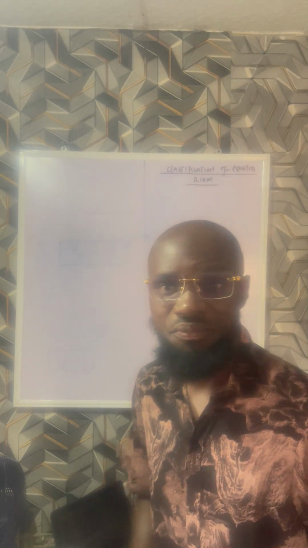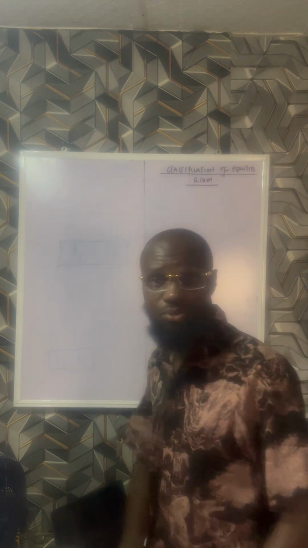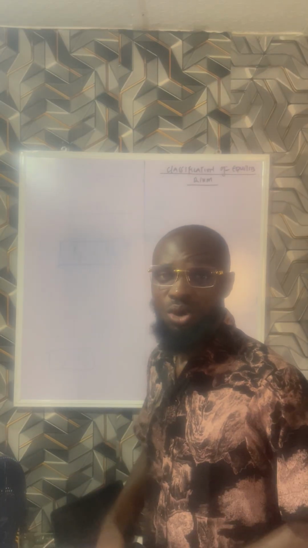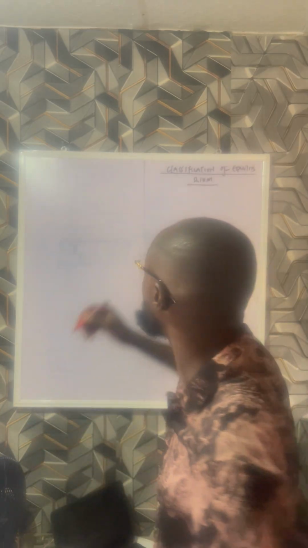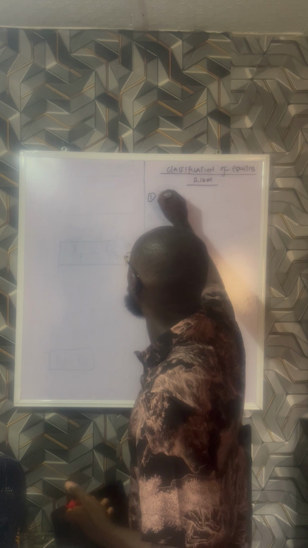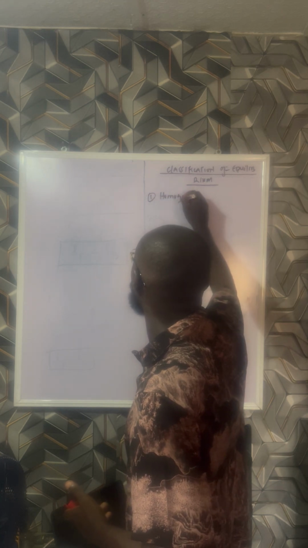Today I only want to share a brief review on the classification of equilibrium. When you are classifying equilibrium, it can be homogeneous equilibria or heterogeneous equilibria.